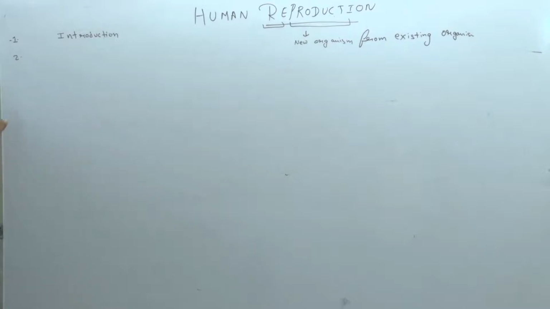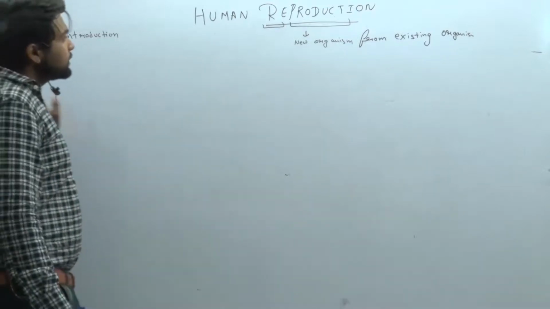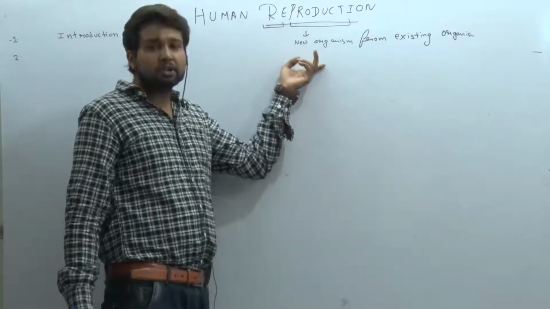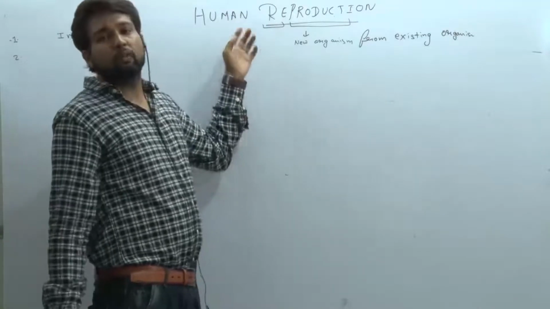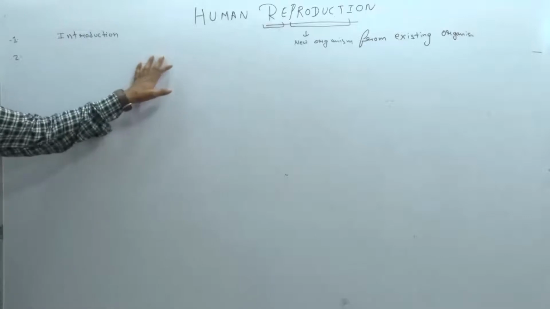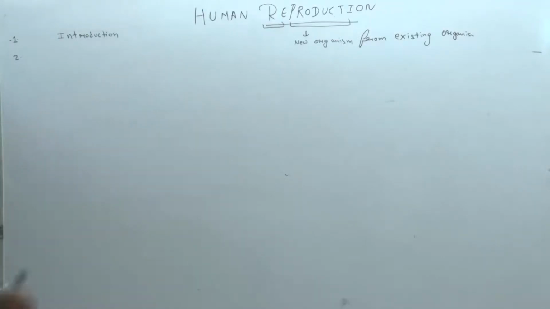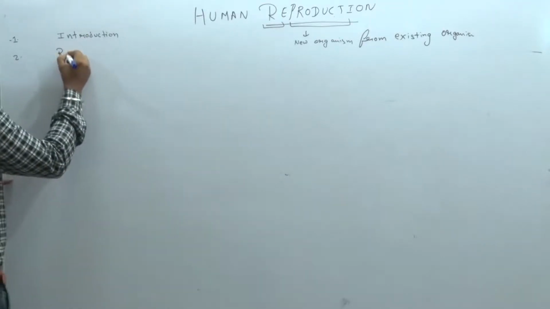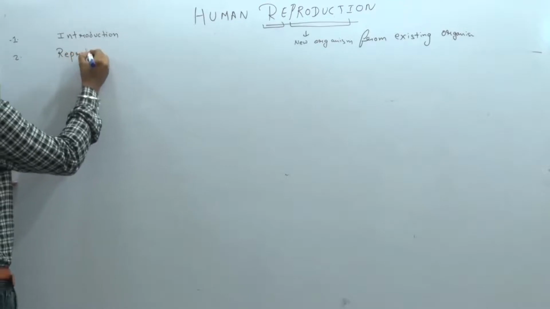We have introduced what human reproduction is, how humans reproduce, what reproduction is, what is unisexual, what is bisexual, what is male gamete, what is female gamete. That is all we have covered. The second topic we have seen is the reproductive event.